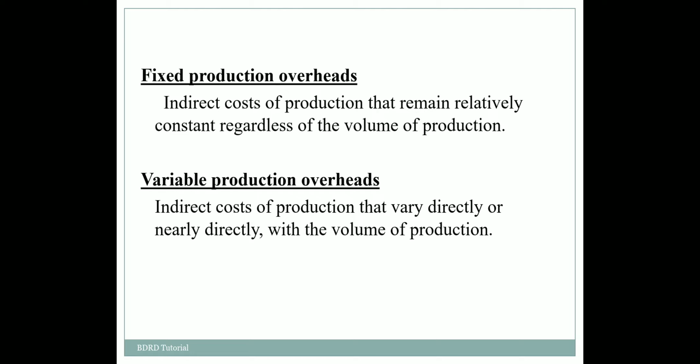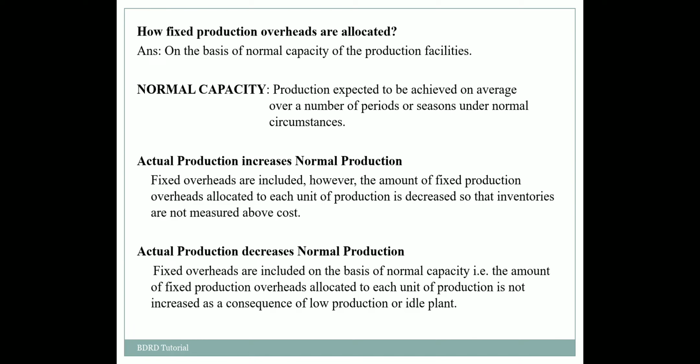volume of production. Now, as far as the allocation of fixed production overhead is concerned, it will be allocated on the basis of normal capacity.